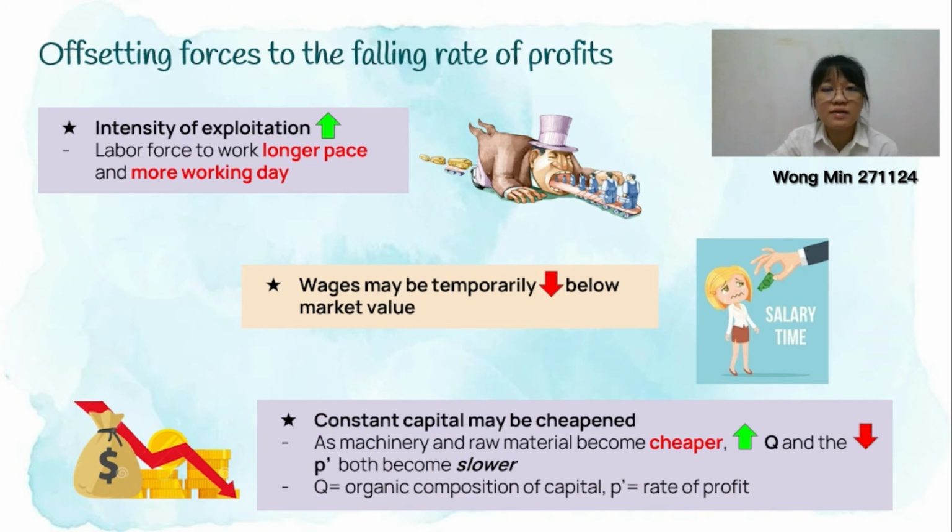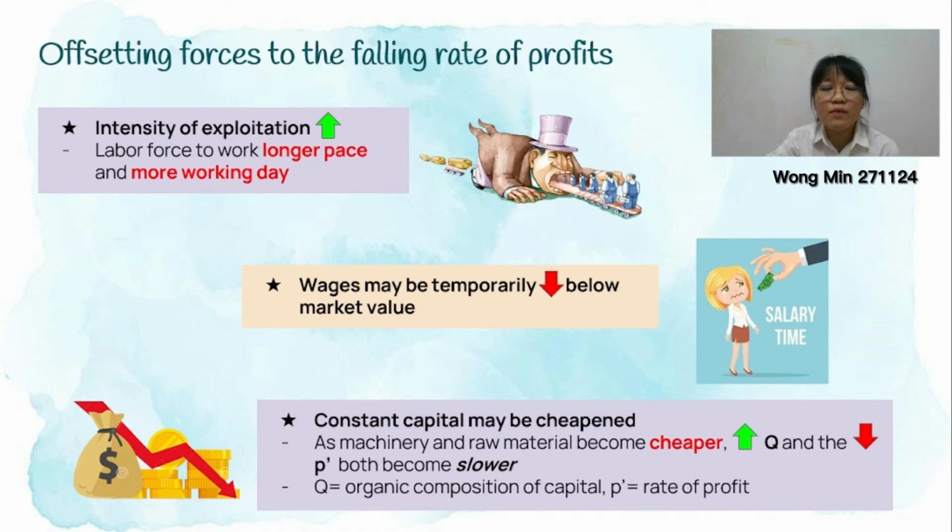So Karl Marx has suggested a few ways to offset the force. The first way, which is intensity of exploitation, will be increased if the labor are forced to work for a longer pace and more working days. So when they are forced to work, they will have more profit. So eventually, it will offset the falling rates of profit.